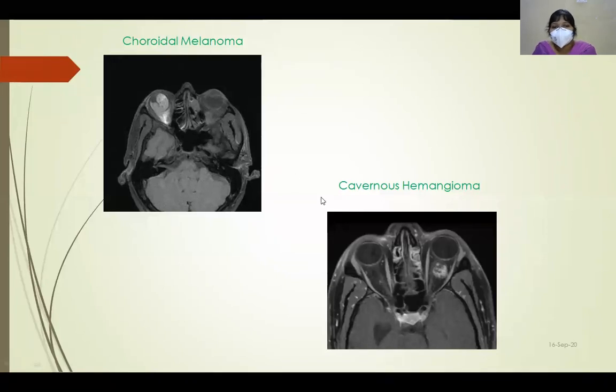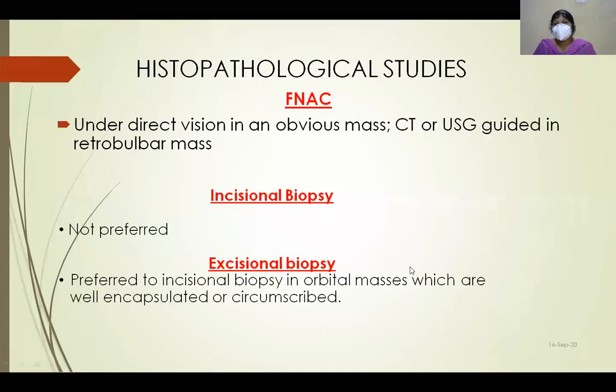So these are pictures showing choroidal melanoma. Here you can see there is enhancement inside the eyeball and also posteriorly. There is extension to the optic nerve. This is a picture showing cavernous hemangioma. Next, coming to histopathological studies.